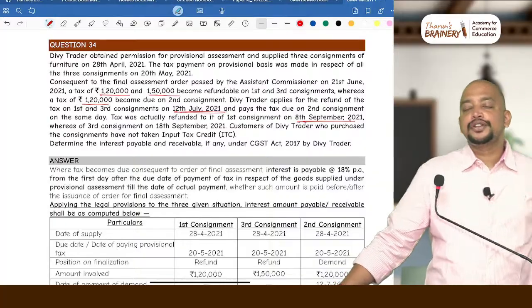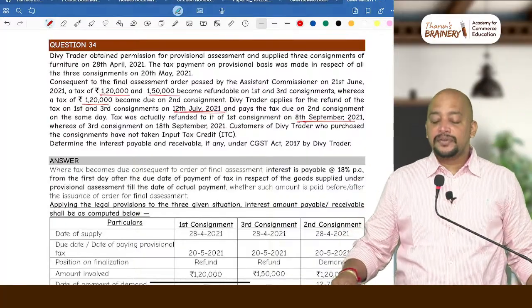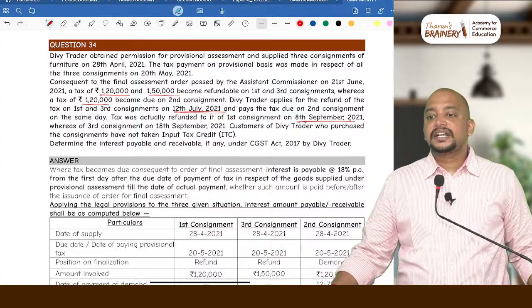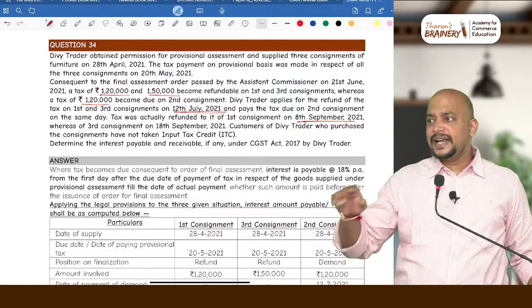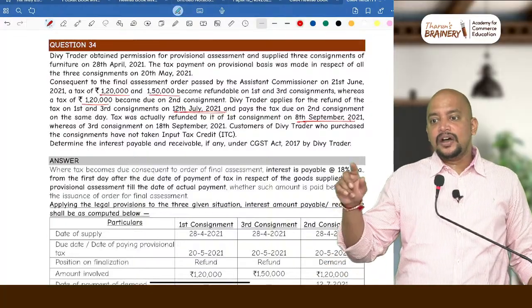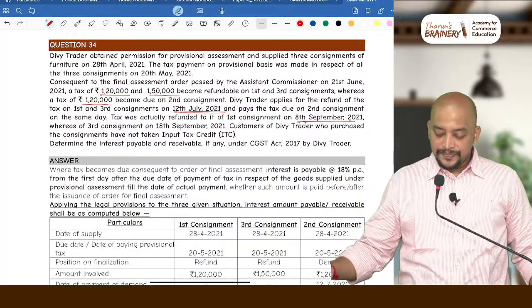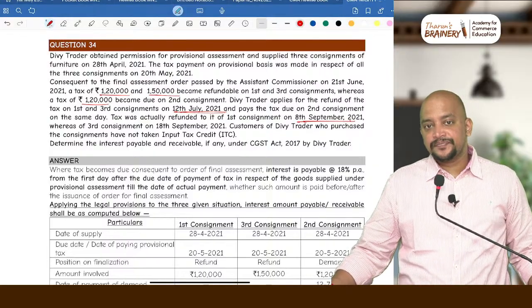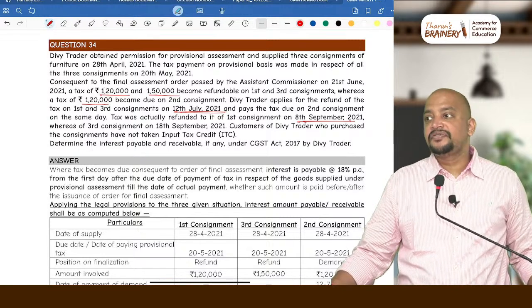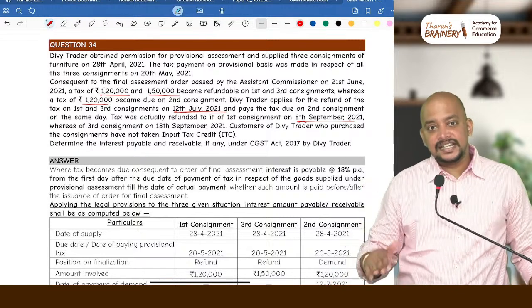So 12th July, in July, take your calculator, 31 minus 12. What is the number of days? 19 days in July. Then August, 31 days. And September, 8. So how many days? 58. So within 60 days the refund is given.